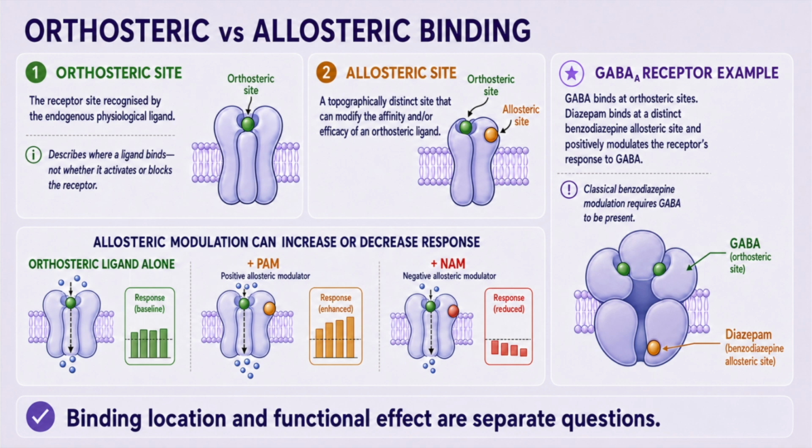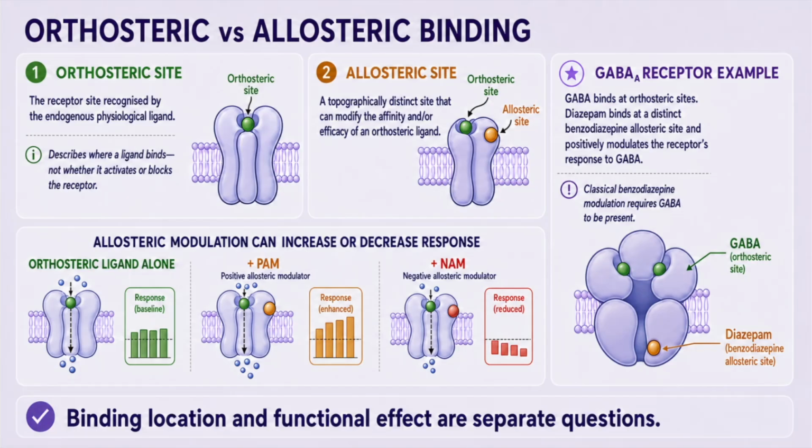Orthosteric versus allosteric binding. After identifying the receptor family, our next question is, where on the receptor does the ligand bind? The orthosteric site is the receptor site recognized by the endogenous physiological ligand. An orthosteric drug binds to the same site or an overlapping site and may compete with the endogenous ligand.